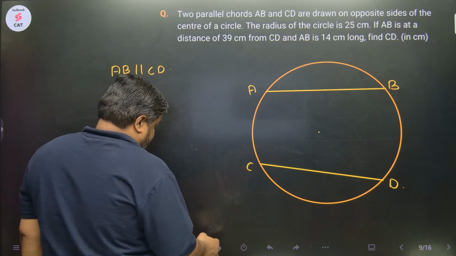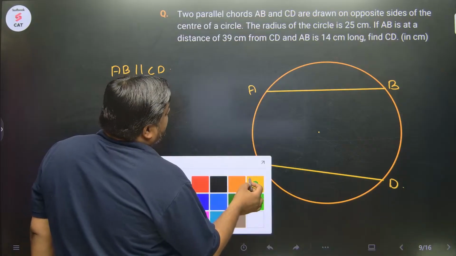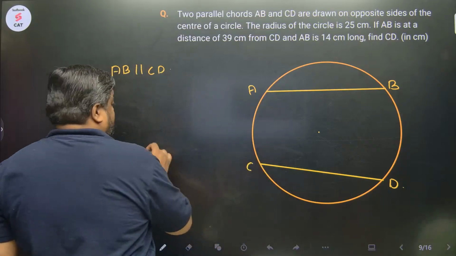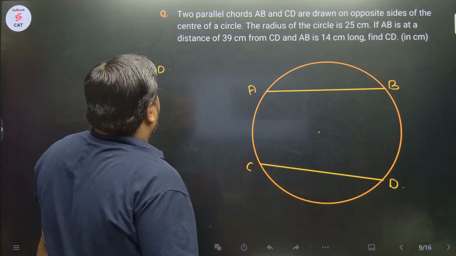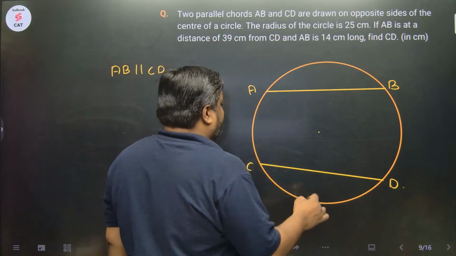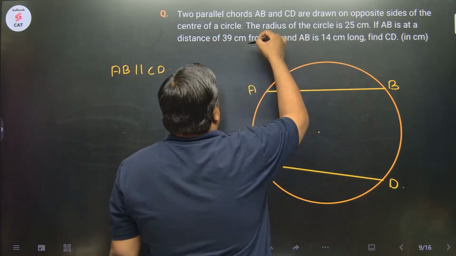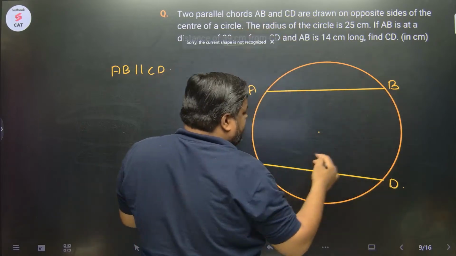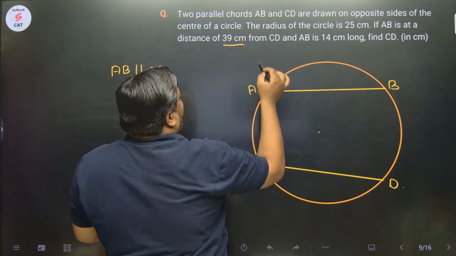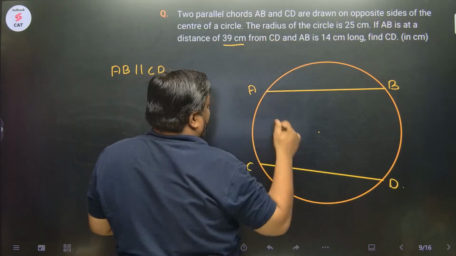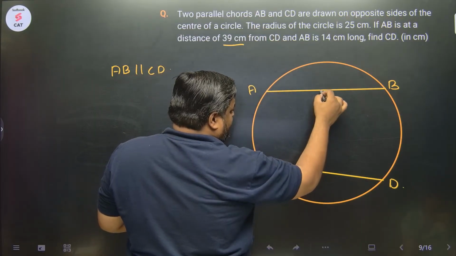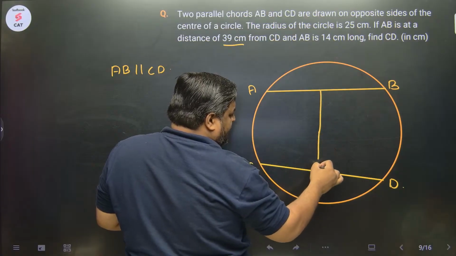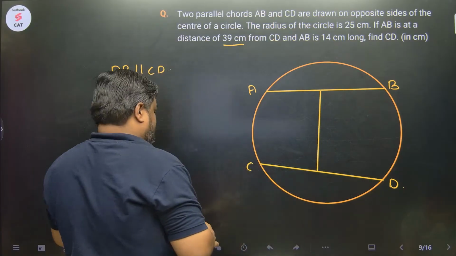ओके, now the radius of this circle is 25 and the distance between these two chords is 39. AB और CD के बीच का जो distance है that is 39. So ये जो distance है, this is 39.